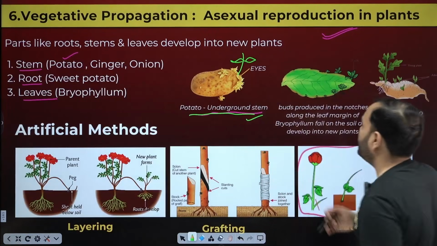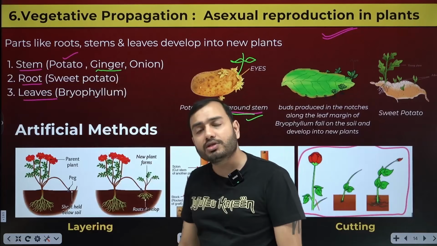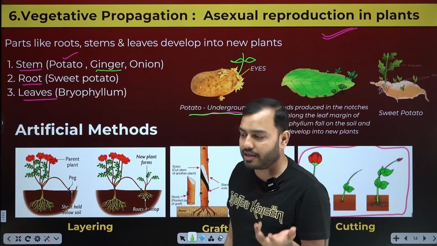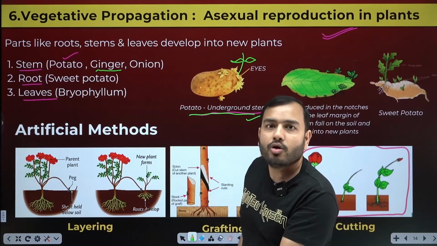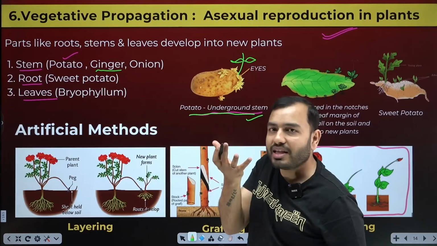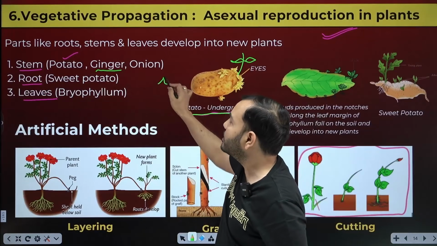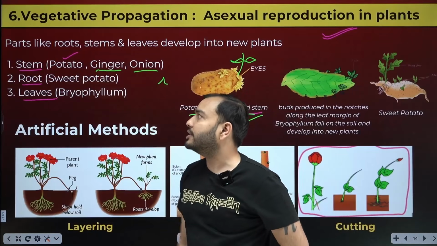Okay, the example of potato is done. Another example is ginger. What is ginger, beta? It is also an underground stem. You must have seen, maybe your father did it sometime. My father used to cut the ginger like this and bury it in the pot. And what happened? New plants were formed from ginger. The roots will start coming from below, and a new plant will form itself. Onion is another example. There are two examples in NCERT.